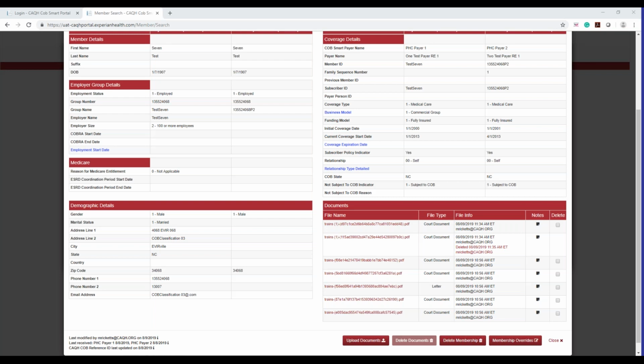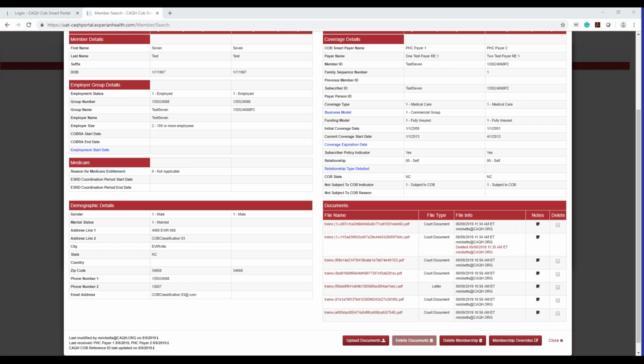You don't have to do this, but if you have information on a record, especially if it's a high dollar policy and you want to make sure that you are determining primacy the right way and not paying for something that you shouldn't, you should definitely upload whatever documentation you have and notify or alert the other plan or us to the fact that you've provided that supporting documentation. It definitely can't hurt.